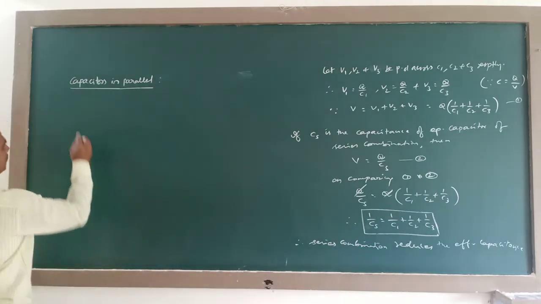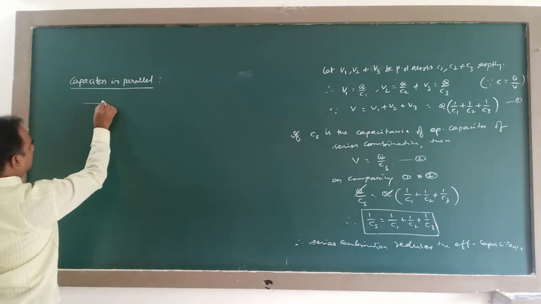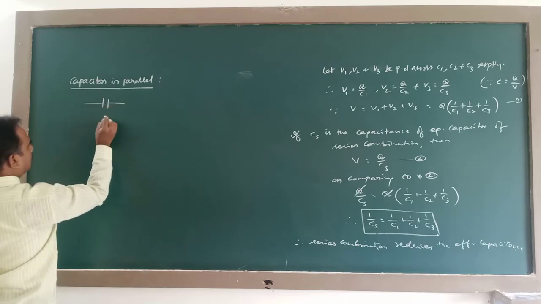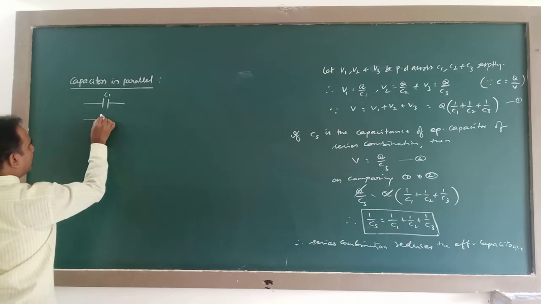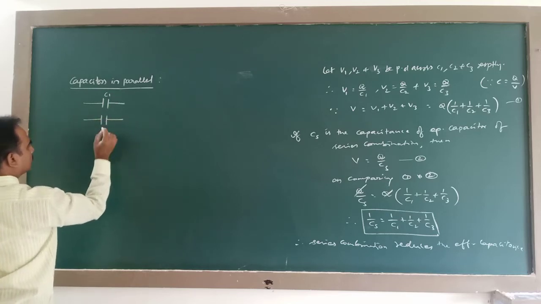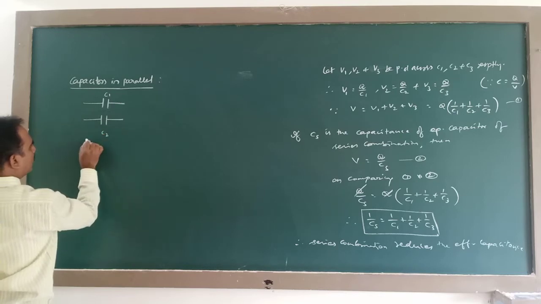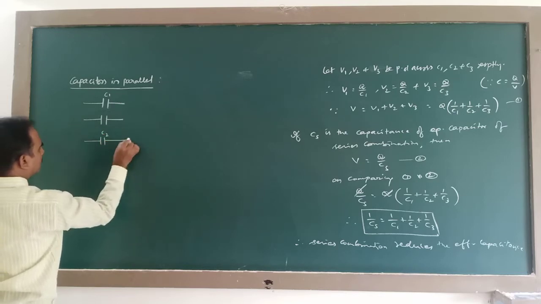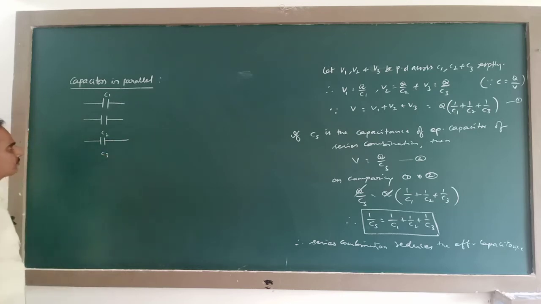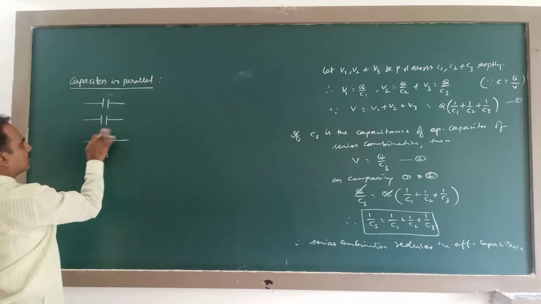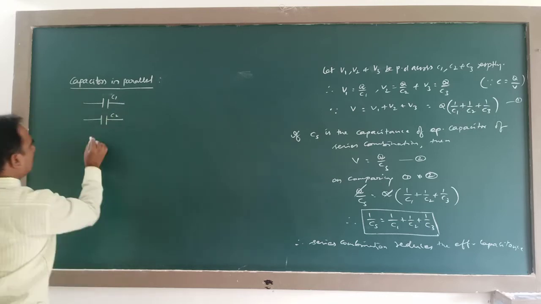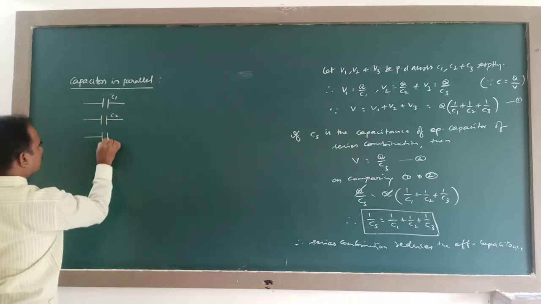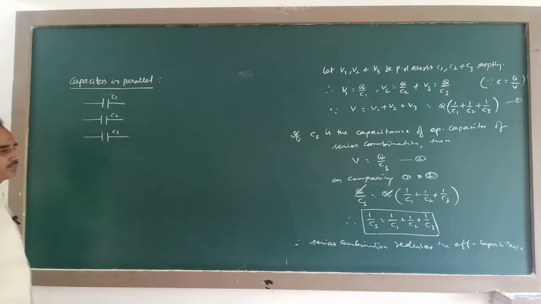Here I take 3 capacitors. This is C1, there is one capacitor C1, here there is another capacitor C2, and here there is one more capacitor C3. There are 3 different capacitors here, C1, C2 and C3, like this.